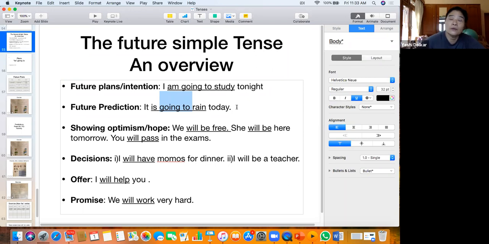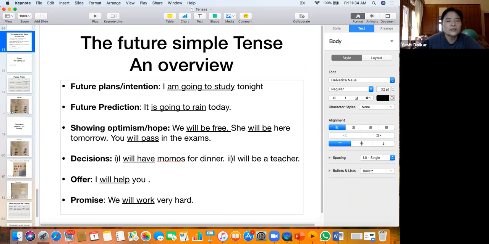It's not raining right now, but maybe in the afternoon it'll rain. So for prediction also, you use the same present continuous tense. I am going to, he is going to, she is going to, we are going to, it is going to. Prediction, plan.